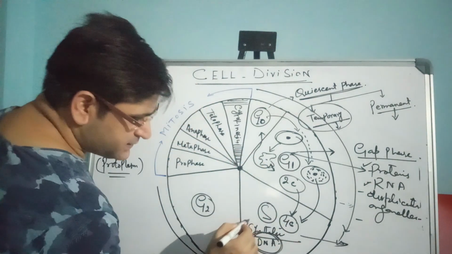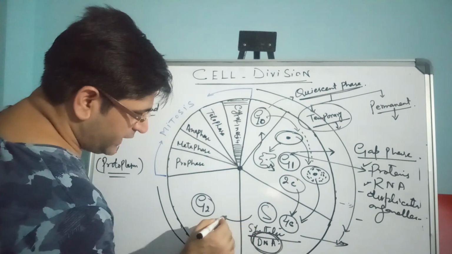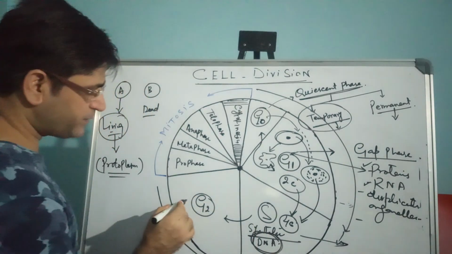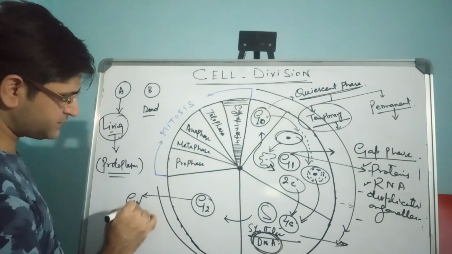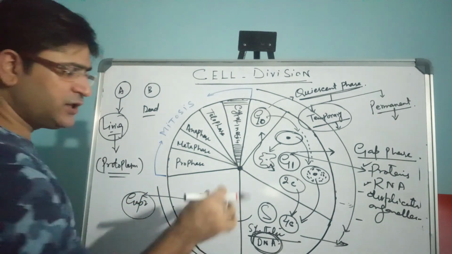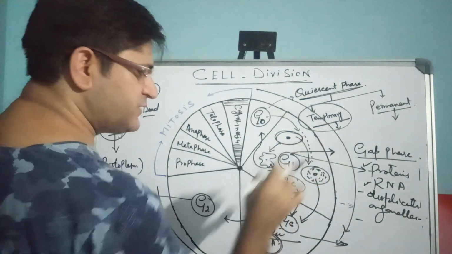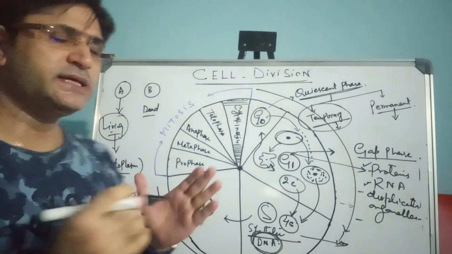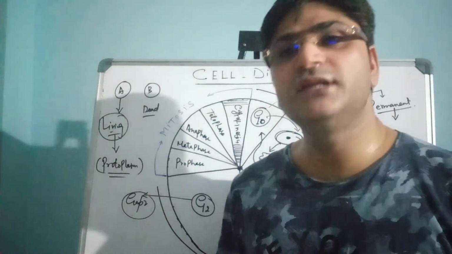Now cells in the S phase will enter into another phase called the G2 phase, the gap 2 phase. This gap 2 phase is almost similar to the G1 phase. Here also the synthesis of necessary proteins occurs.